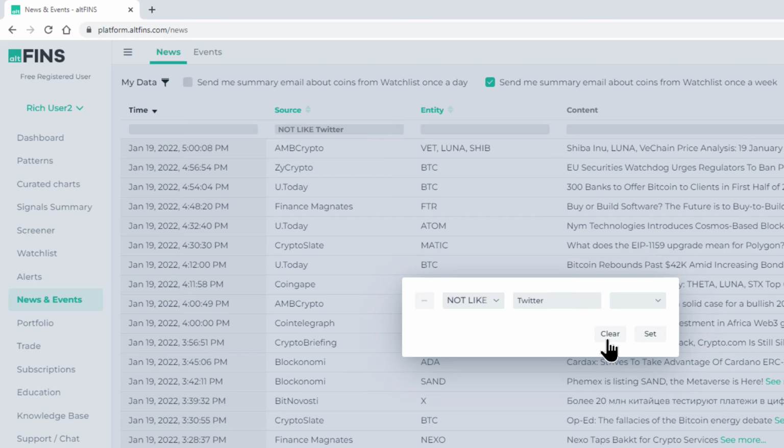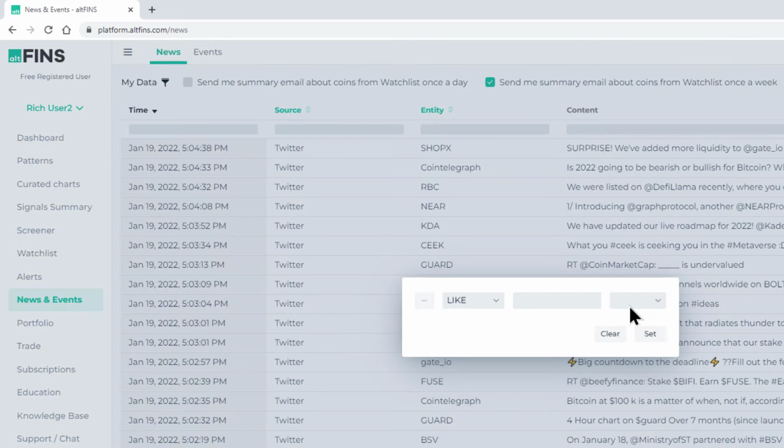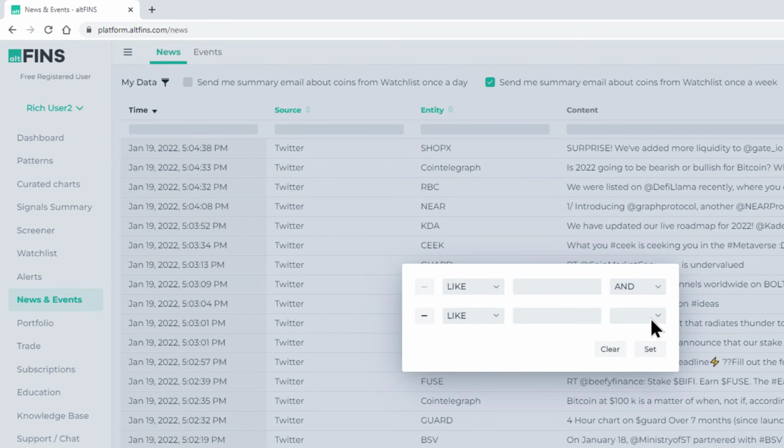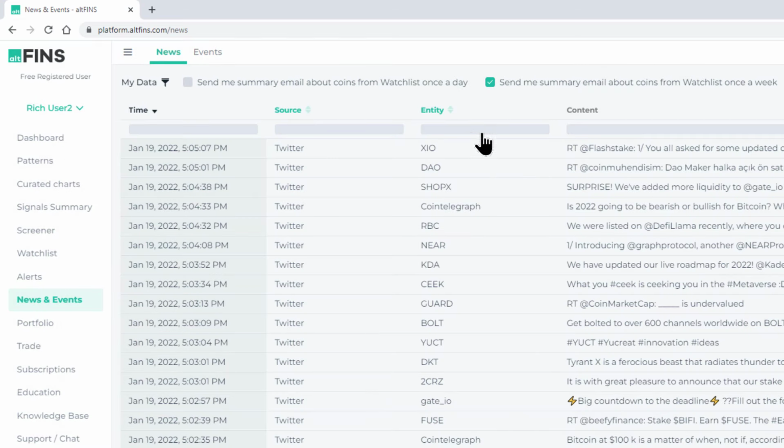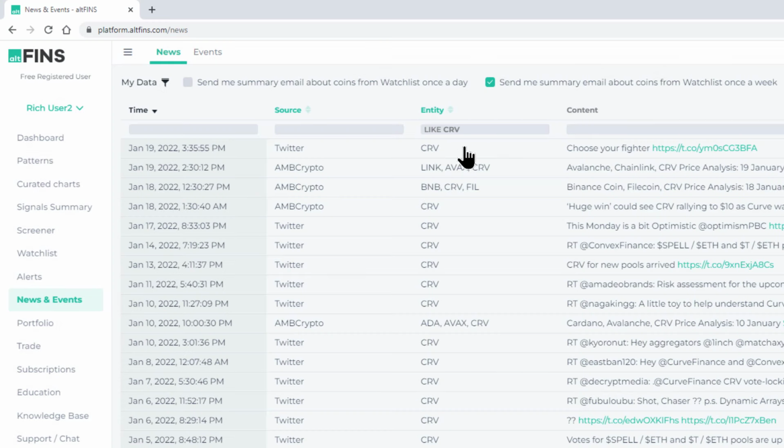But I think more importantly, a lot of the cutting news, the latest news comes from Twitter and the Twitter accounts from a lot of these altcoin projects. You can of course filter by the altcoin project itself. You can have multiple filters here. So let's just say we want to see everything on Curve. All right, so here we are. We see some latest news on Curve, and some of the tweets you can actually click through as well. It comes from either Twitter or some of the other sources as well.